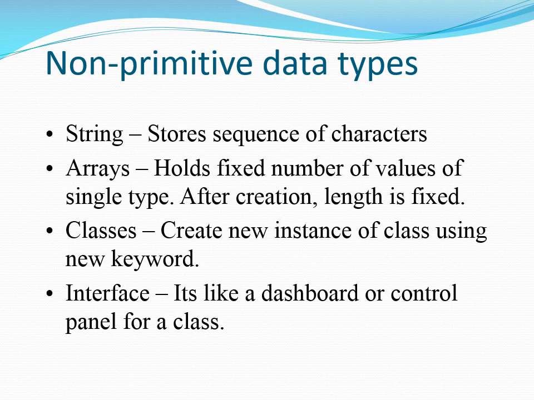The types of non-primitive data types are string, which stores a sequence of characters, often written in double quotes. Arrays, which hold a fixed number of values of a single type, and after creation its length is fixed. Classes, as we already discussed, where you can create a new instance of the class using the new keyword. Interface is just like a dashboard or a control panel for a class. It contains the method declarations.